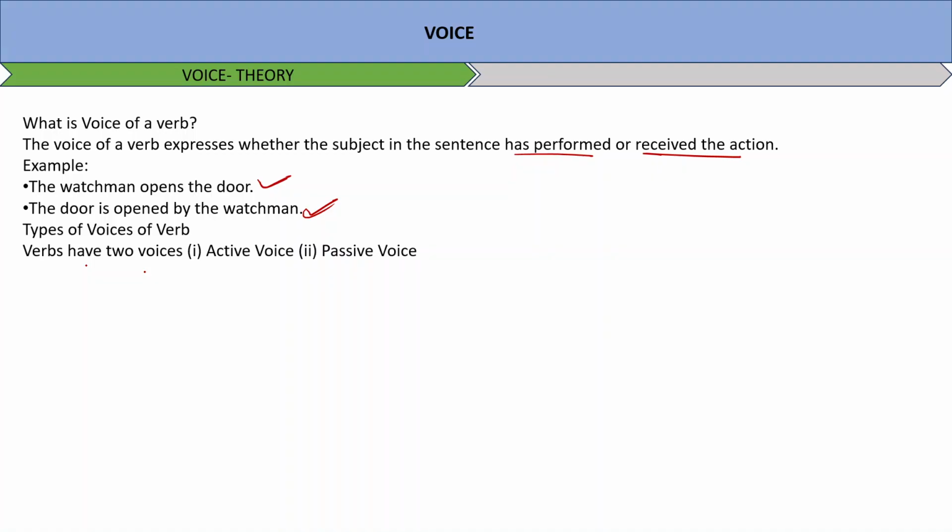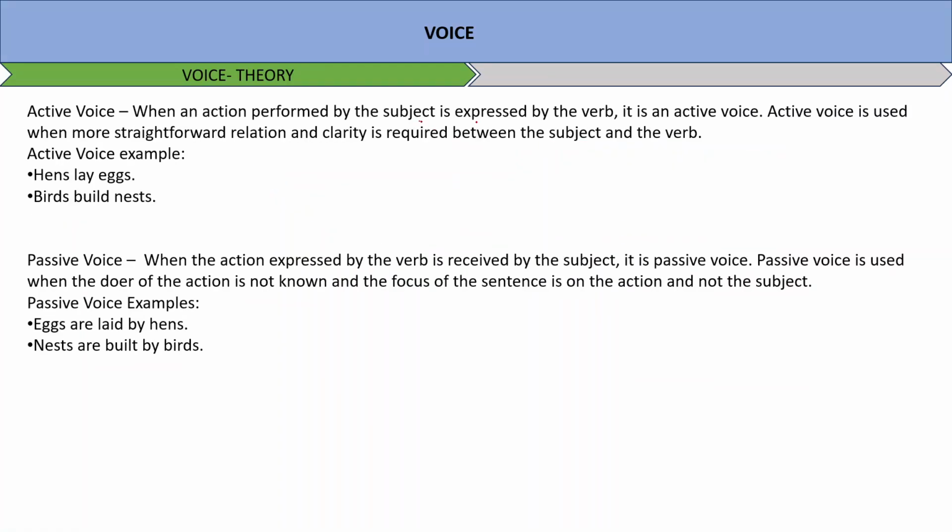Active voice: when an action performed by the subject is expressed by the verb, it is an active voice. Active voice is used when a more straightforward relation and clarity is required between subject and the verb, like hen lays eggs, birds build nests, etc.